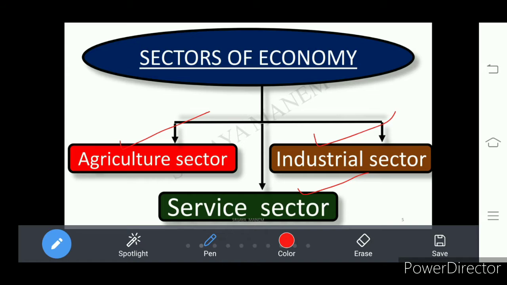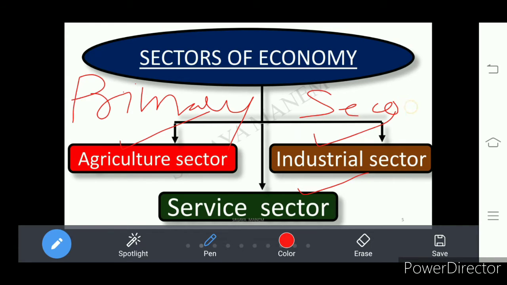The agriculture sector is also called the primary sector. The industrial sector is also called the secondary sector.